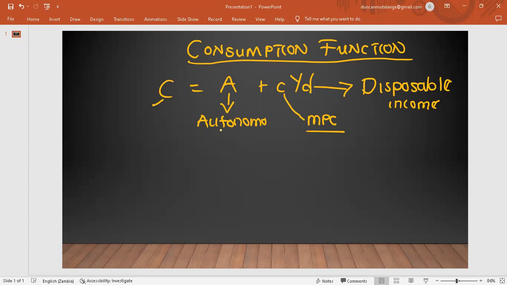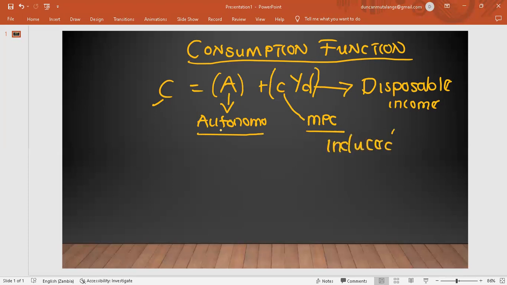But to briefly mention all of them, autonomous consumption is consumption that does not depend on the level of income. It is consumption that is not influenced by income. With these two parts of consumption, we have this A and we have this cYD. We call A autonomous expenditure because it does not depend on the level of income. So when income is zero, our consumption will be equal to A.